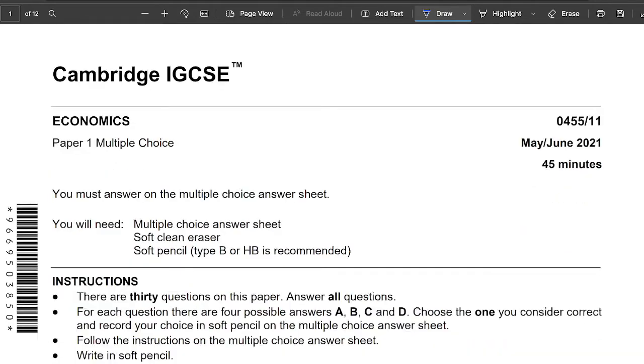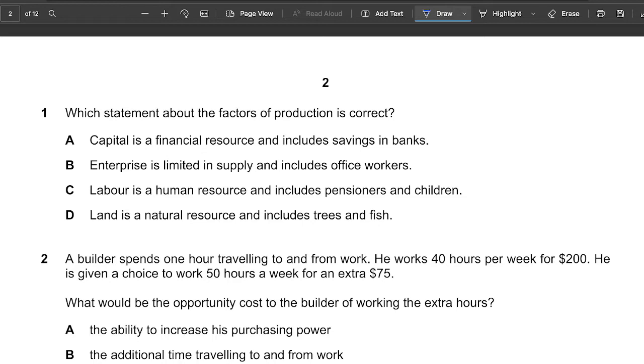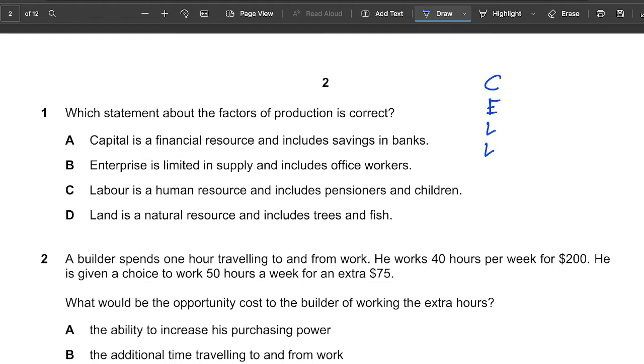So let's begin. Okay, so the first question says, which statement about the factors of production are correct? We know 4 factors of production. How you remember this is something called CELL, where we have capital, enterprise, land, and labor. So before we go that deep into this, let's go and read the question.